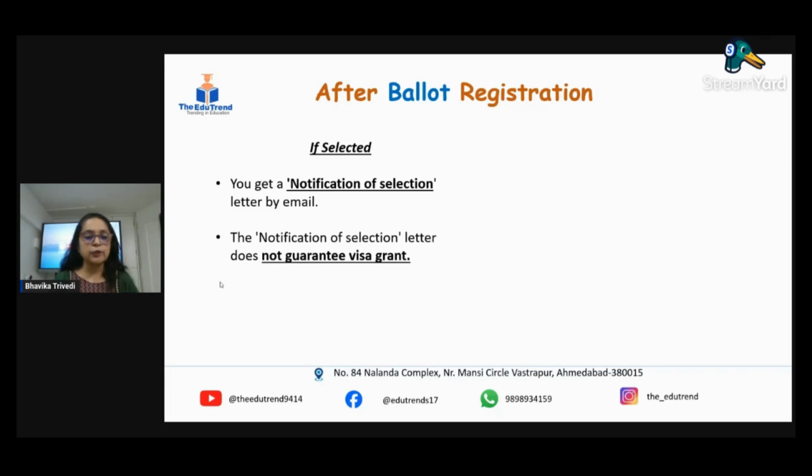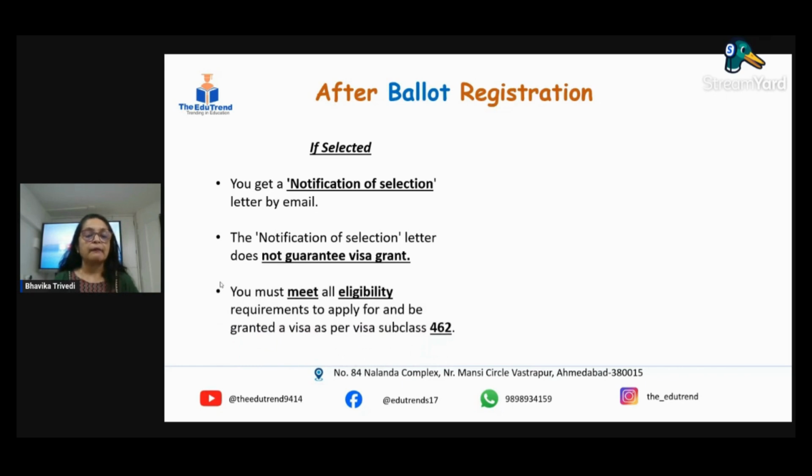After you get this, you will have to apply for the visa subclass 462, and you have to meet those requirements. One of the requirements is English. They need IELTS or PTE. When we talk of IELTS, the minimum score can be something between 4.5 and 5, and if you get good scores, I think that is a good option.